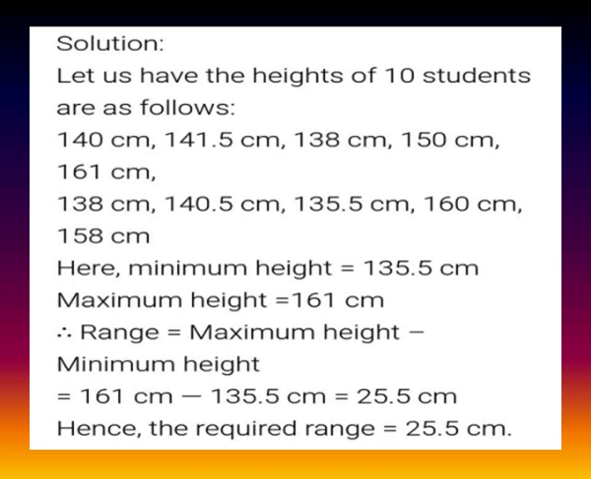Here the minimum height is equal to 135.5 cm and the maximum height is equal to 161 cm. So our range formula is highest observation minus lowest observation. Here it is maximum height minus minimum height, which is equal to 161 minus 135.5, which is equal to 25.5 centimeter.